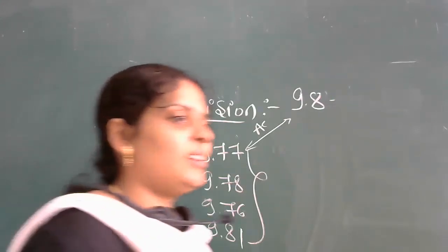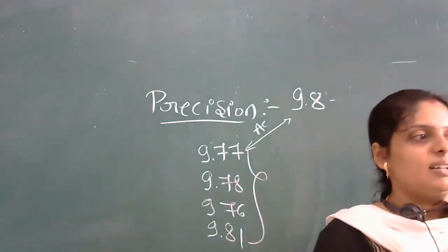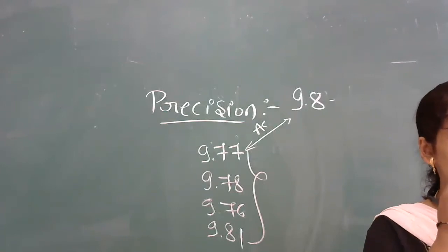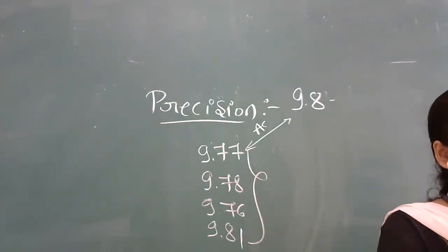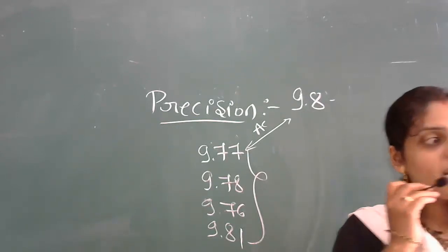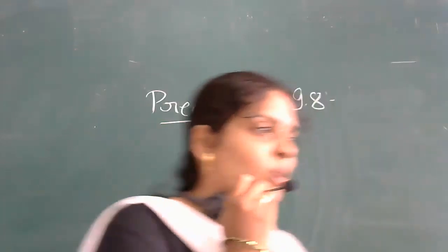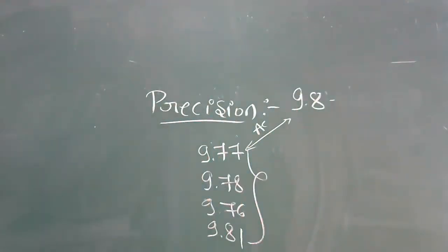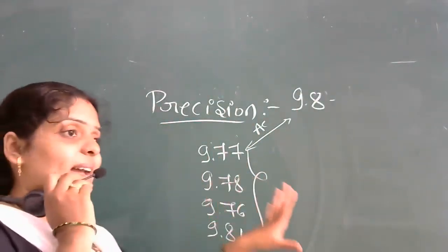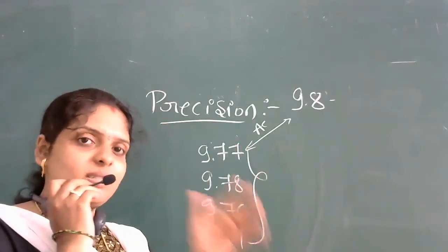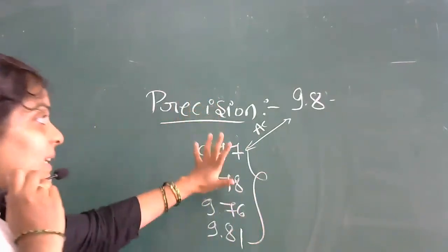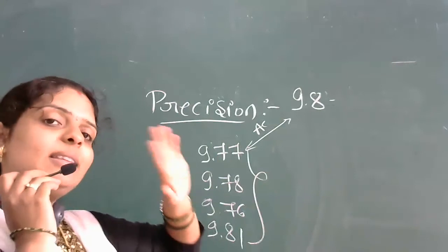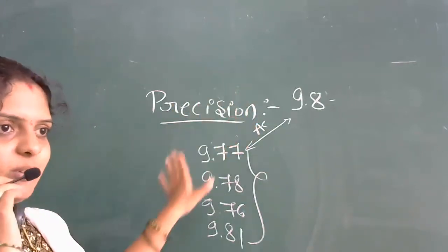Is it clear, everyone? In the exam, please don't write the example of baking a cake or your cooking experiments. Please remember the physics definitions. Because of this reason, many times I don't use these day-to-day life examples, because I have seen students write those examples instead of the definitions in the exam. That is the problem. So please write the physics definitions. That is only for your understanding purpose.